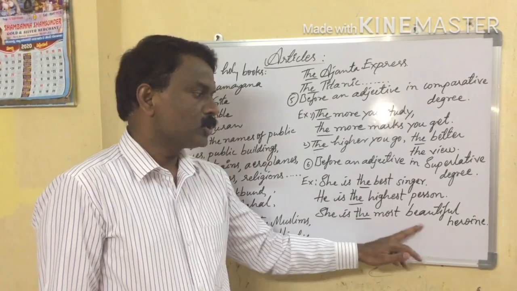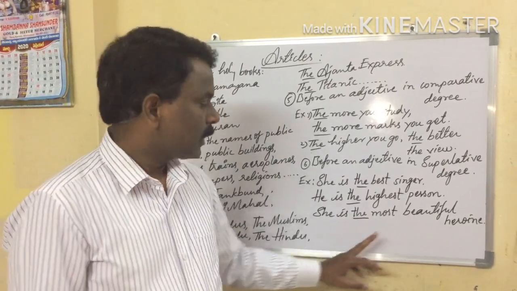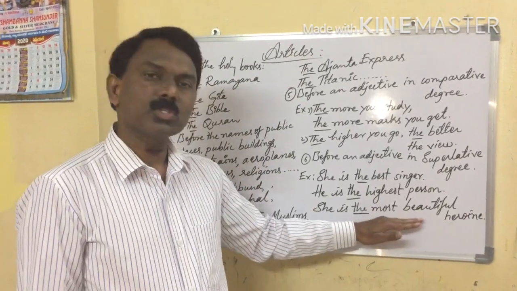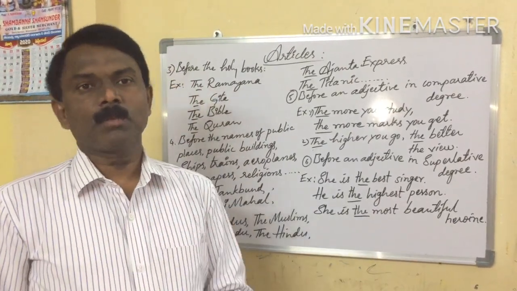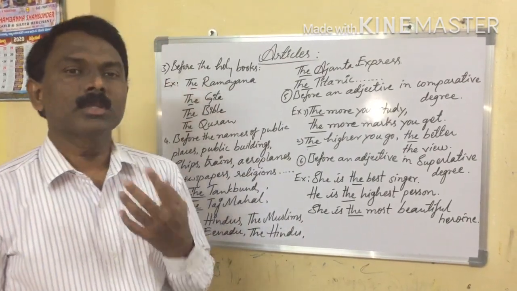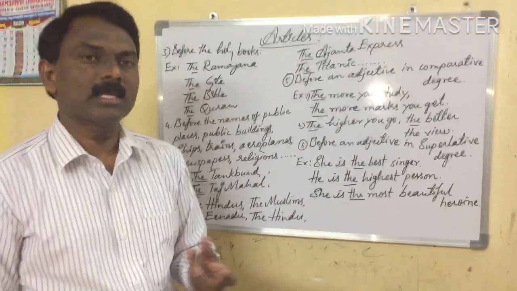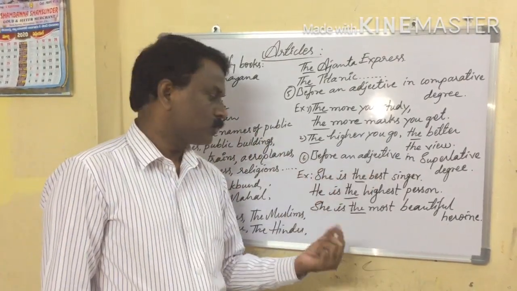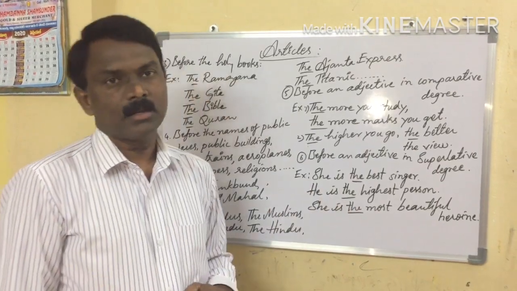She is the most beautiful heroine. So here, most beautiful, most handsome, most intelligent, most expensive. These are all examples of superlative. That's why before these adjectives we can add the article.